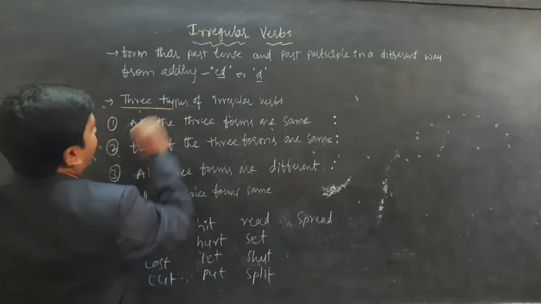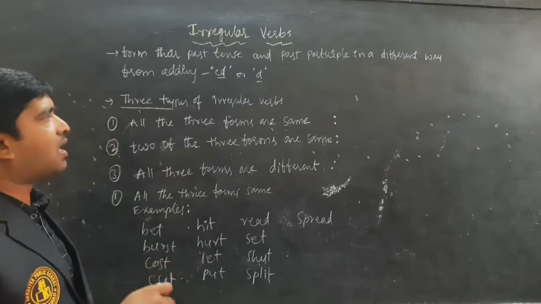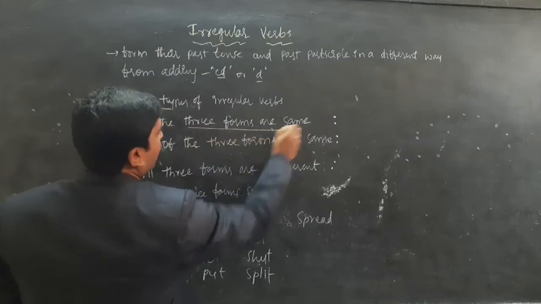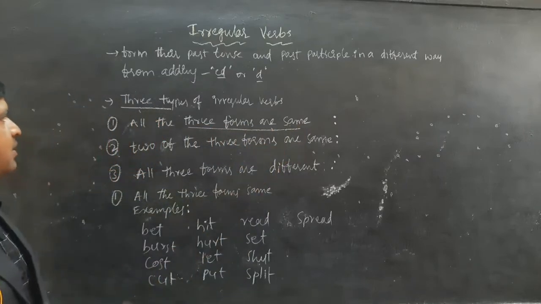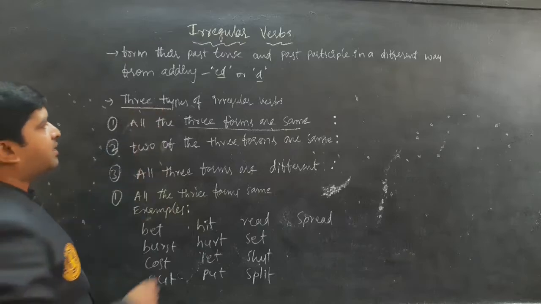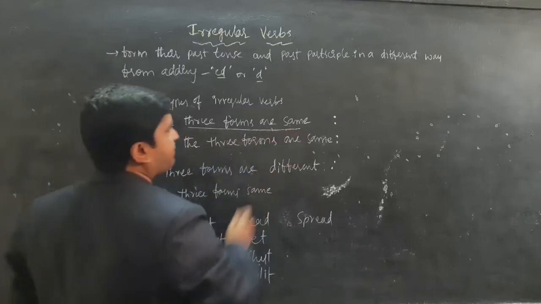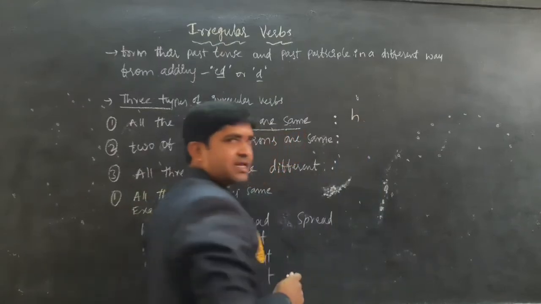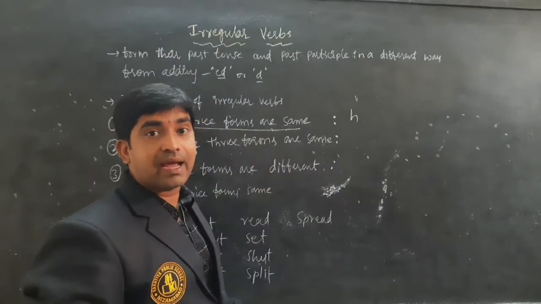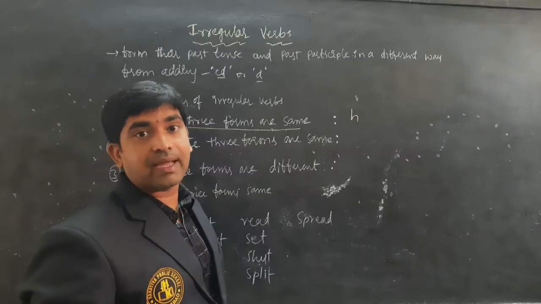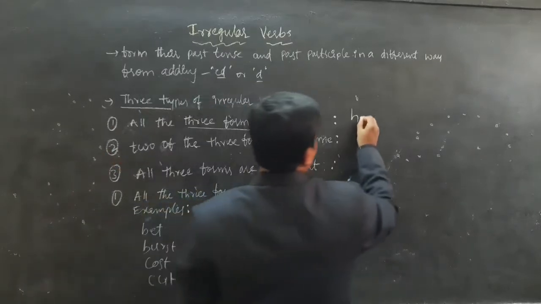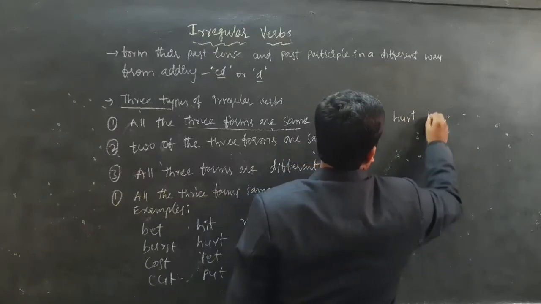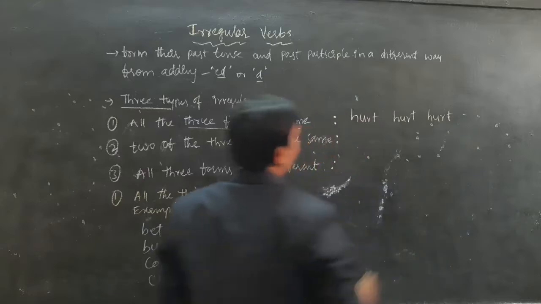Here we have three different types, and the first one is where all three forms are the same. In movies we generally hear them say "I heard." There is no word like "hurted." I heard. The past tense is also heard and the past participle is also heard.